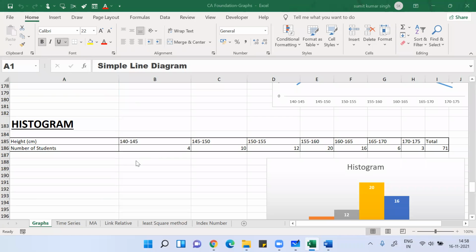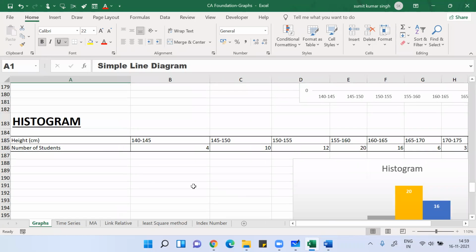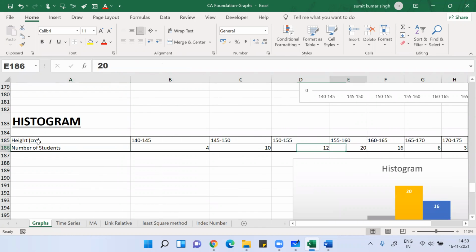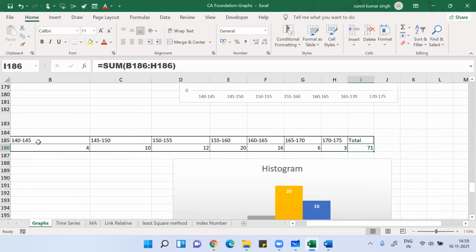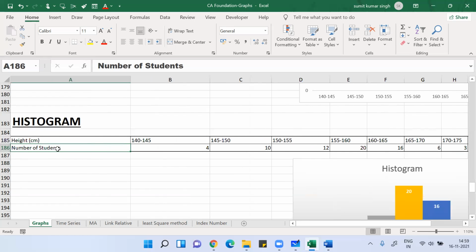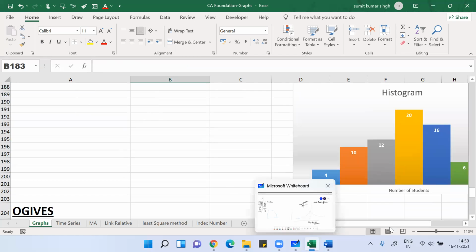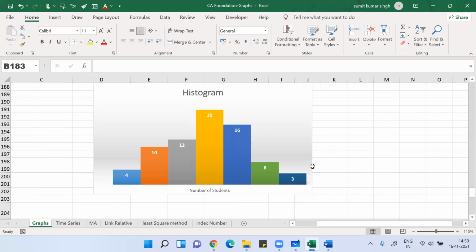So you can see this example of a histogram. In this question, the height values of some students are given to you, and then the number of students are given to you. So then what we can do is plot this graphically. This way we can plot them graphically. This is what is called a histogram.